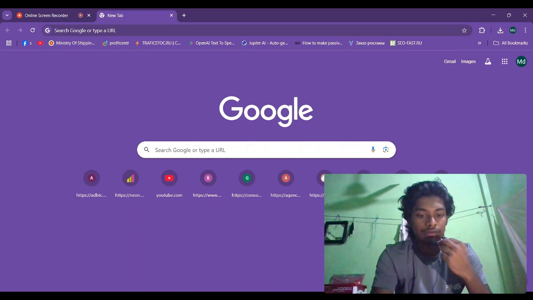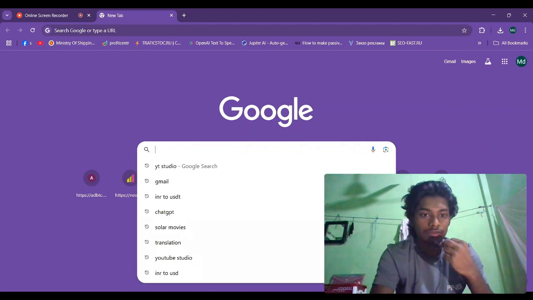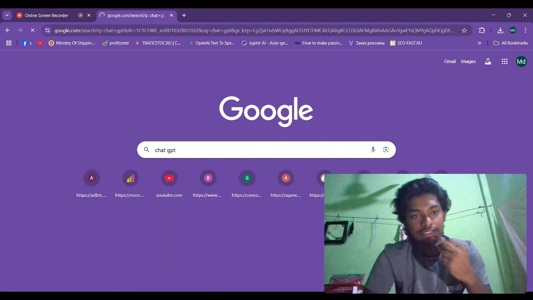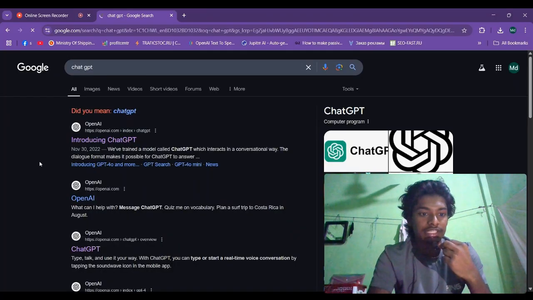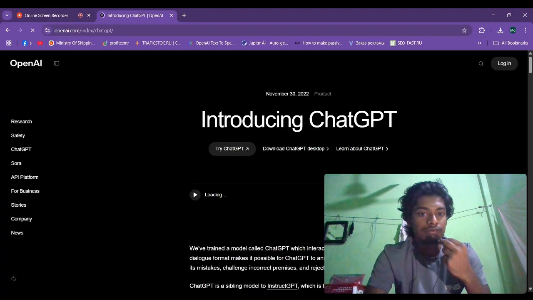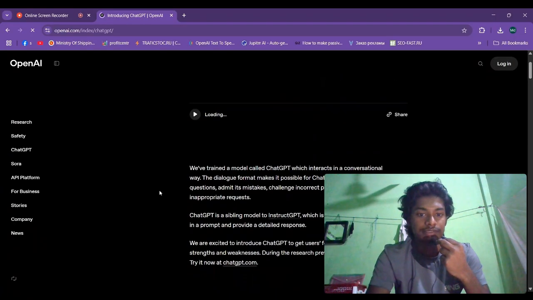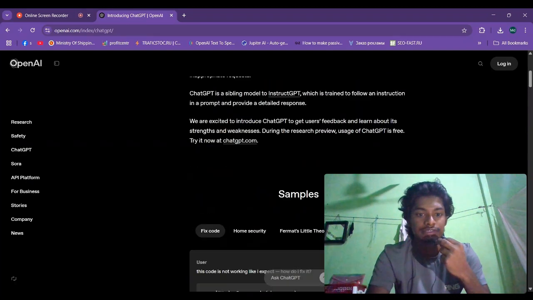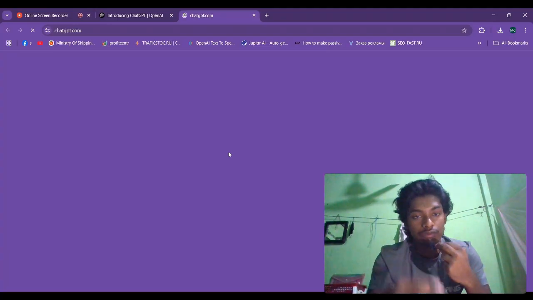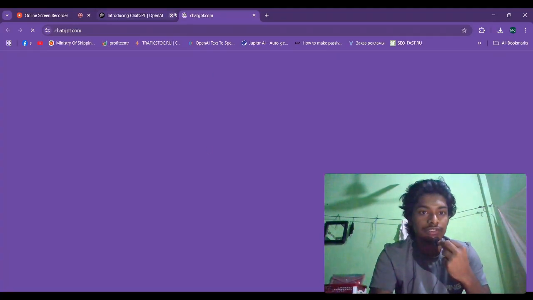Okay, so now go to Google and search ChatGPT and press enter. You can find ChatGPT here, including Introducing ChatGPT. Click here, and you will be redirected to this website, Introducing ChatGPT. There you can click Try ChatGPT, a pop-up window will open, and go through to ChatGPT.com.